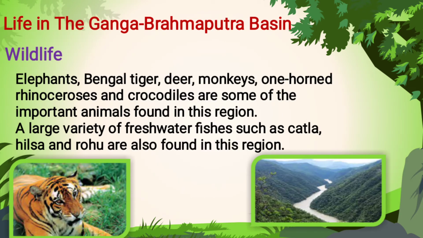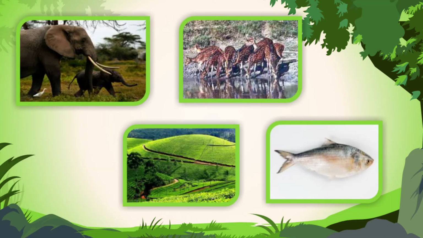As for wildlife, elephants, Bengal tigers, deer, monkeys and the one-horned rhinoceros are some of the important animals found here, and crocodiles also. Freshwater fishes like the katla fish and rohu fish are also found here. I have mentioned the pictures. Have a look at these pictures because they give you a clear understanding. Yes, the katla fish, the deer, and the foothills.